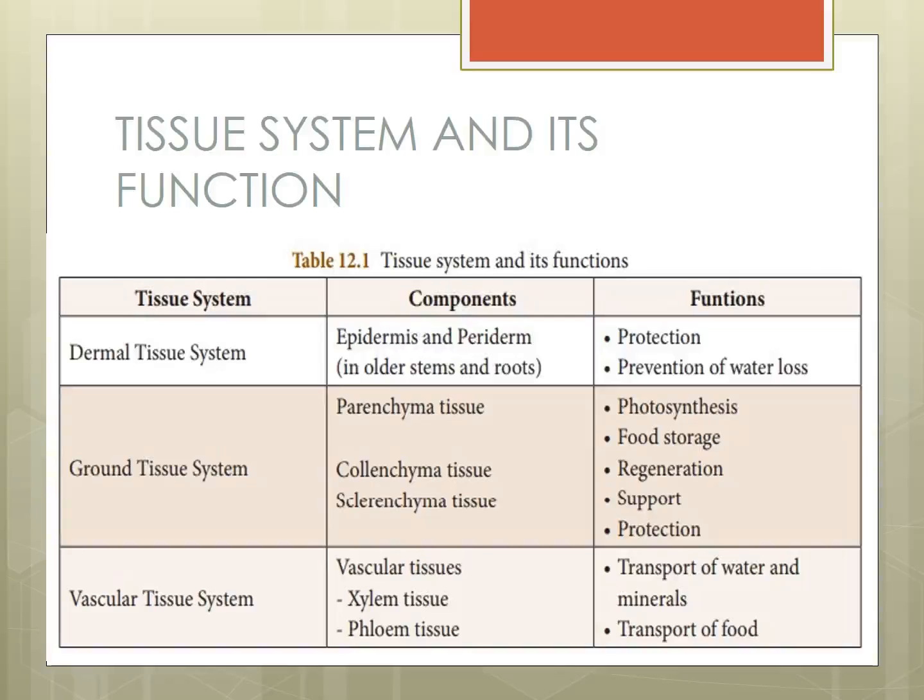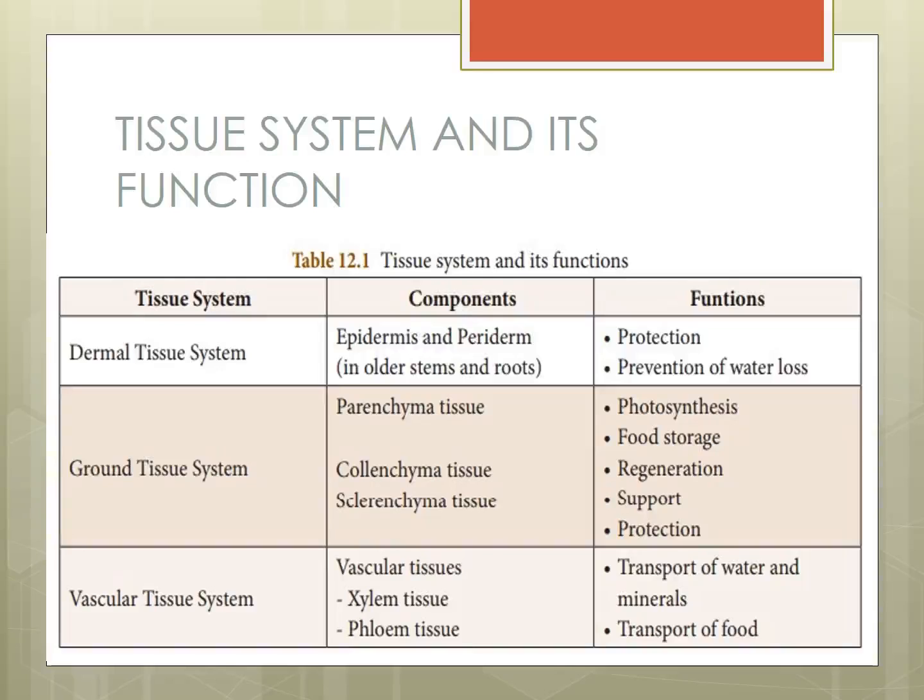Now the components and functions we will see. Dermal tissue system, that is epidermis and periderm in older stems and roots.